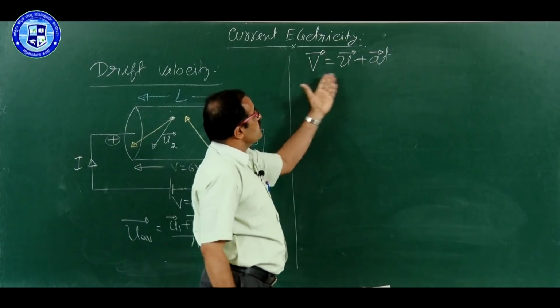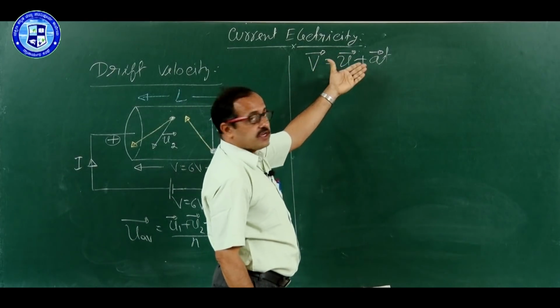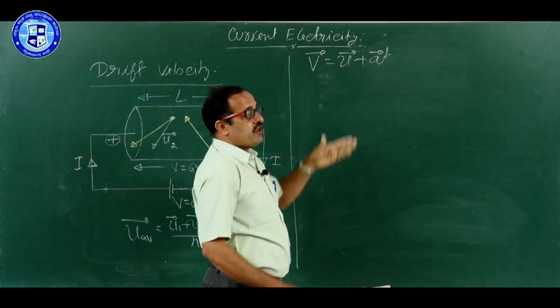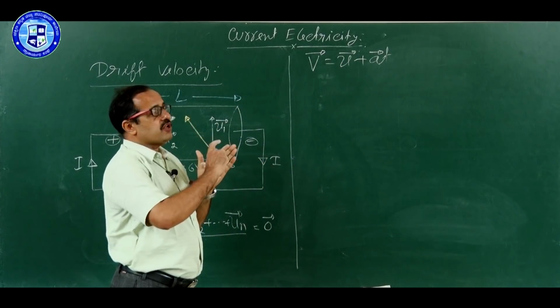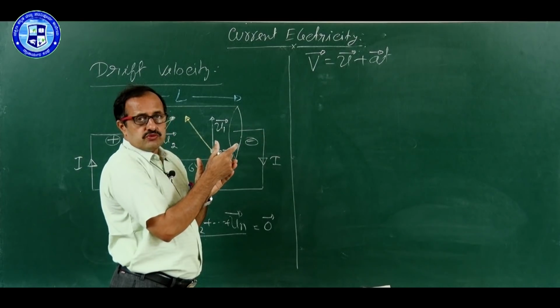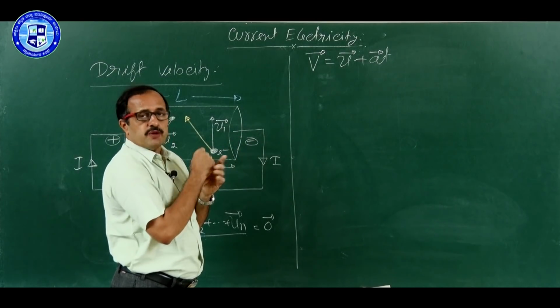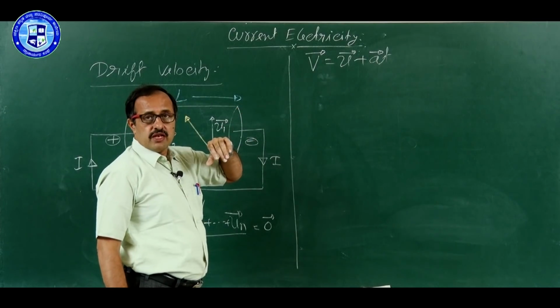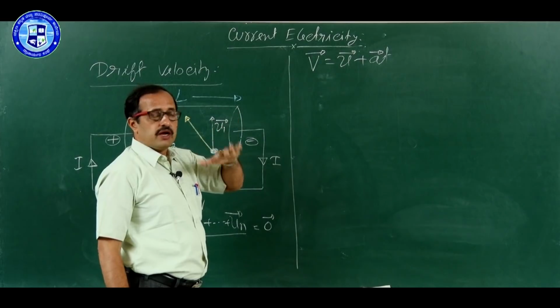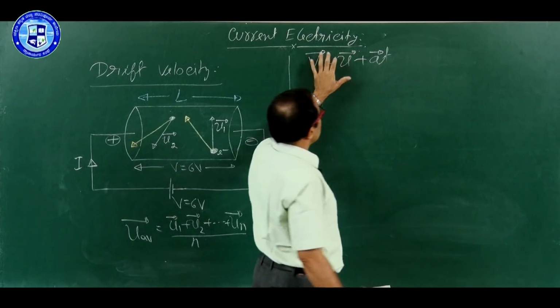Actually, if you look at this, it is nothing but the triangle of vector addition. If it is motion along a straight line, either you have to add the vectors in terms of magnitude, or you have to subtract if they are in the opposite direction. That is why we ignore that symbol, V equal to U plus AT. But actually it is the triangle of vector addition.